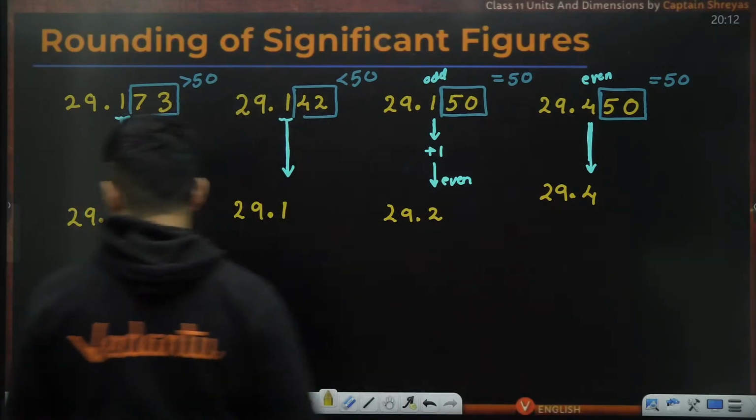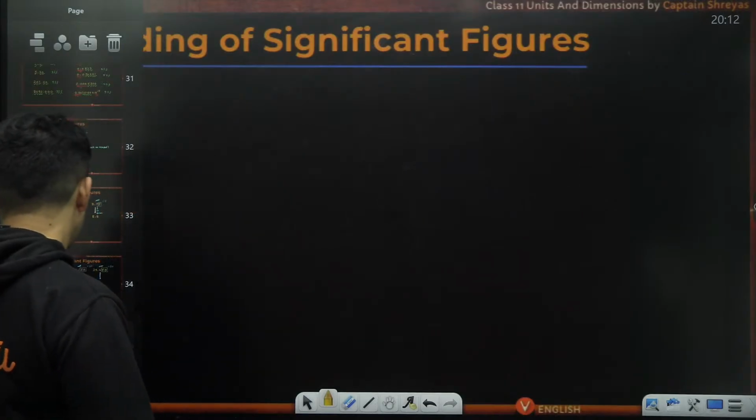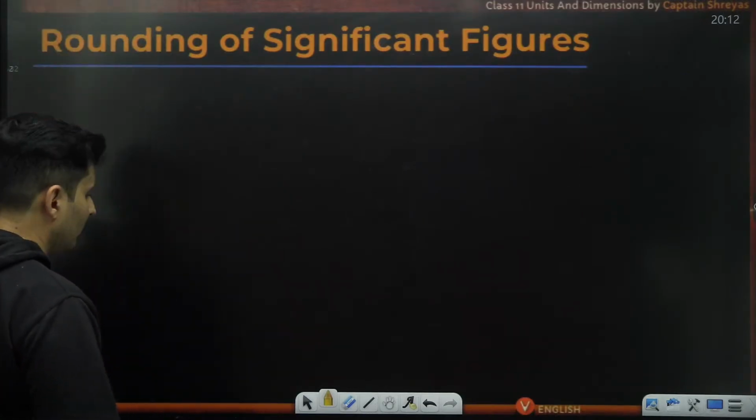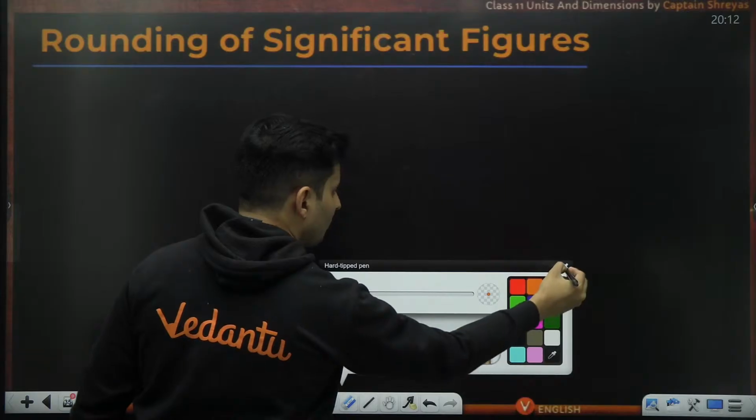So this is how you round off digits. Great. So now that you understood how to round off digits, let's say, can you write this down?